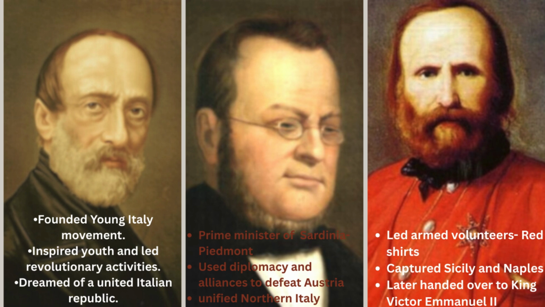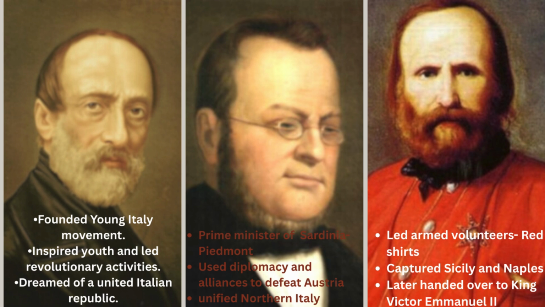Cavour was an engineer, okay. With the help of France, he defeated the Austrians. Austria was holding the northern part of Italy, right? Austria was defeated by Cavour in the year 1859, and the northern part was unified with Italy.